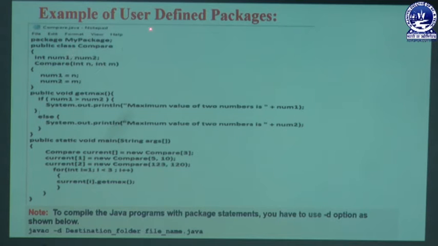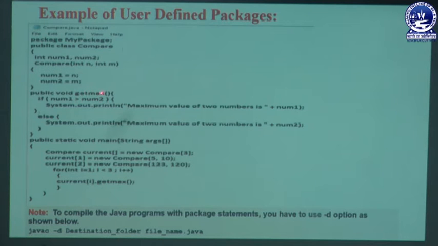In that class we have a constructor which is named Compare, equivalent to the class name, with two parameters, written as n and m. That n and m are assigned to num1 and num2. So in this way we can sort out that problem in our program. Then we can define another user defined method named getMax.